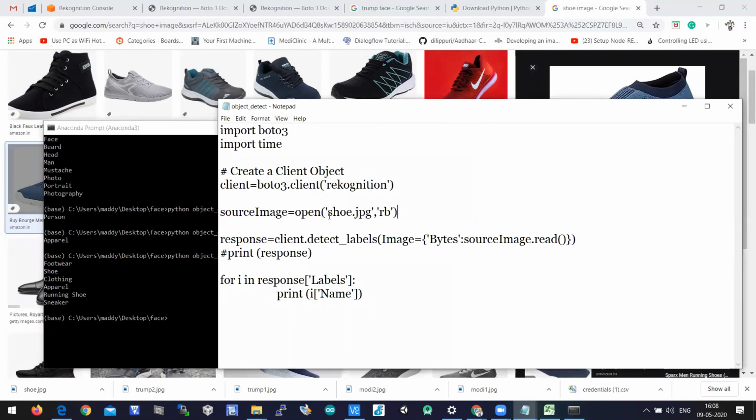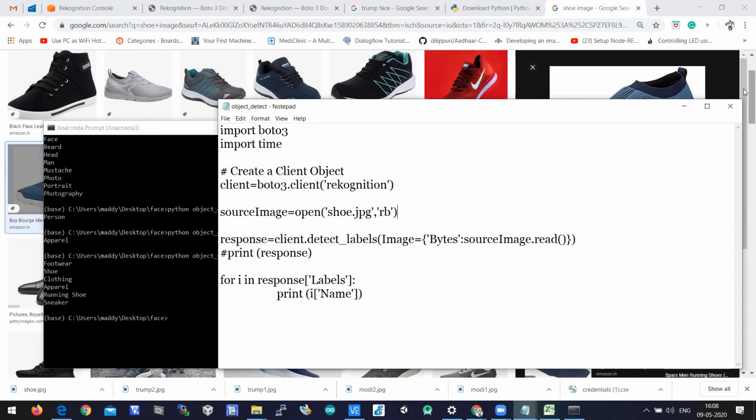Which means that the image has been classified into different classes here, and it is predicting that the passed image can be a shoe, or a footwear, or belong to clothing, or apparel. It can be a running shoe or it can be a sneaker. So this is what it is predicting when you pass an image through the API.